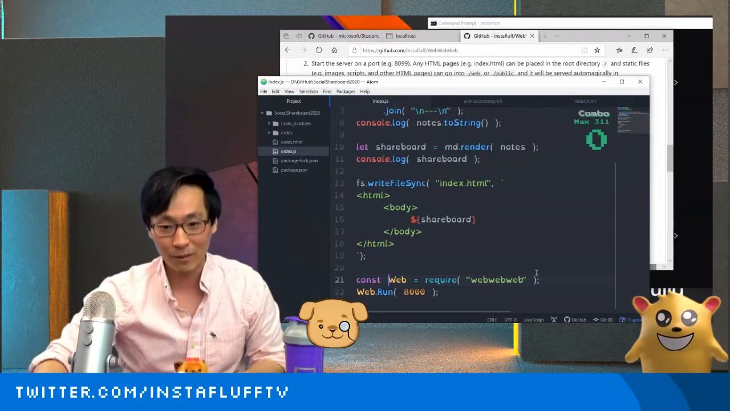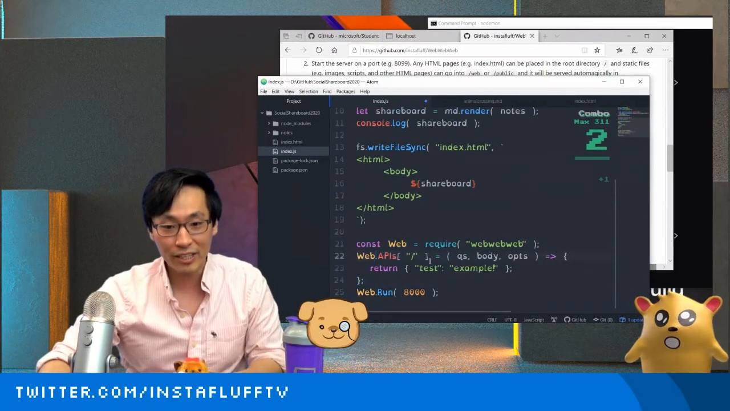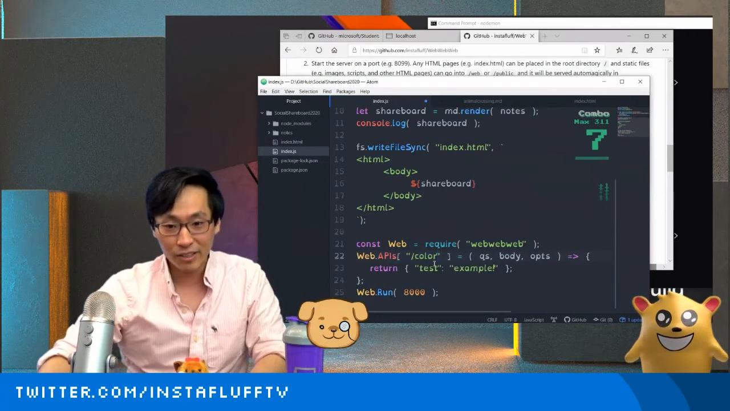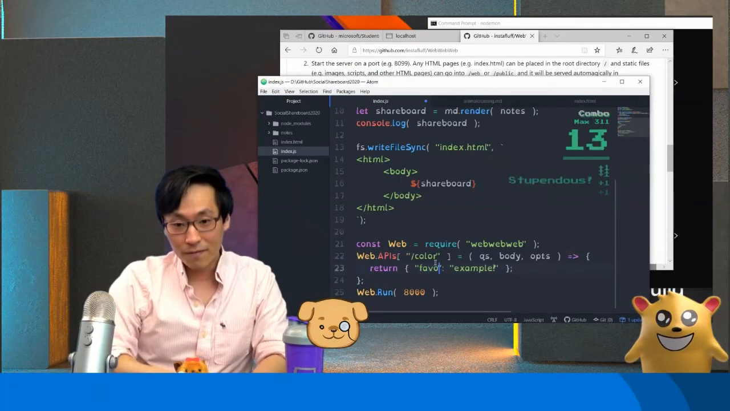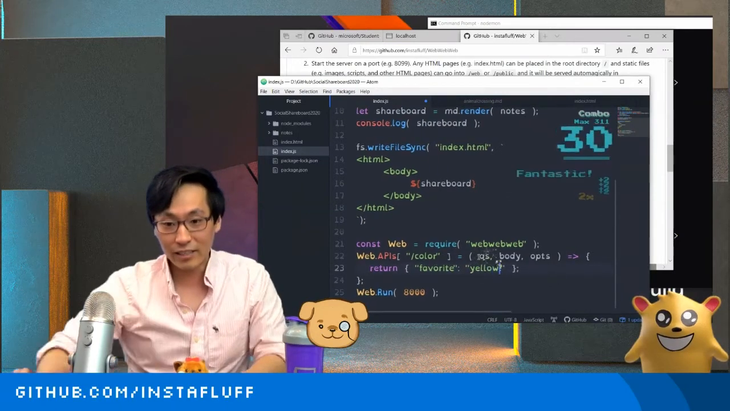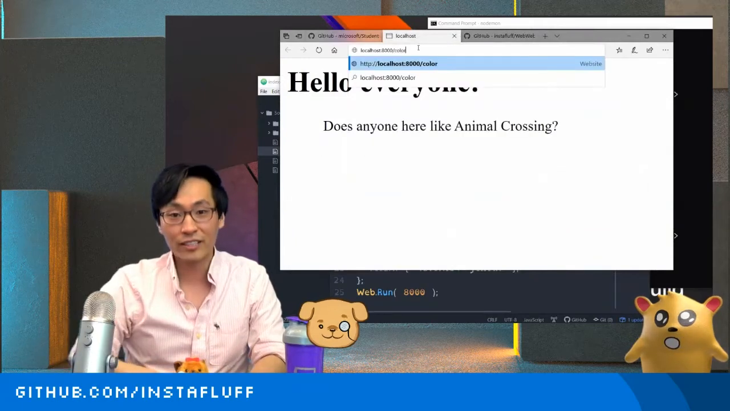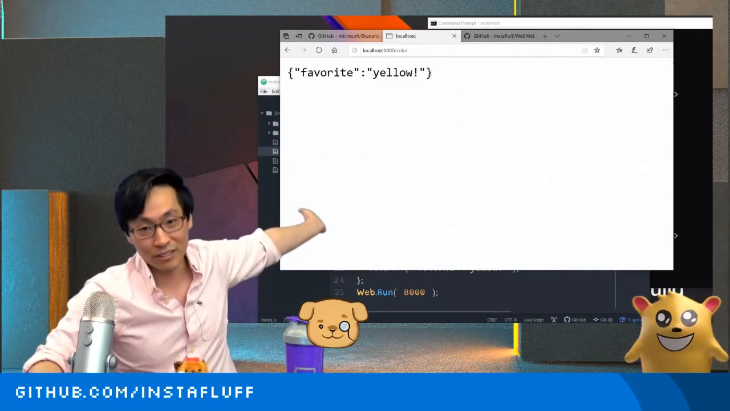It gets to be very complicated, right? So instead, just do web, and then create an API. You can call it color, and favorite is, let's say, yellow is my favorite color, and then just like that. Now we just created an API called color that returns a JSON object.